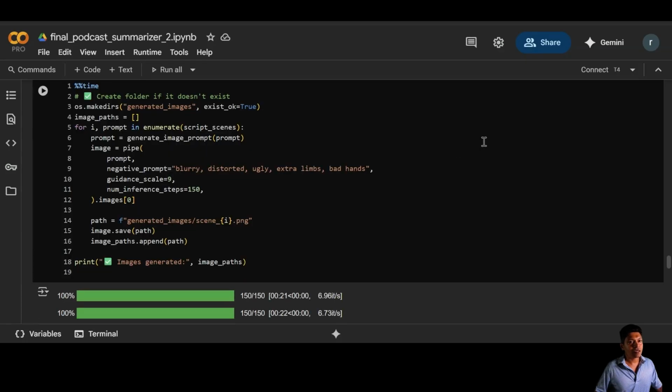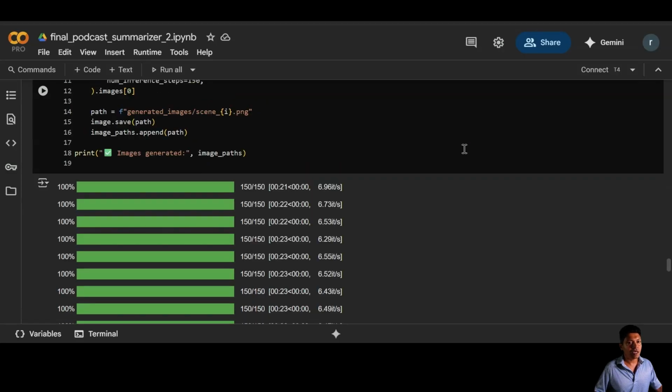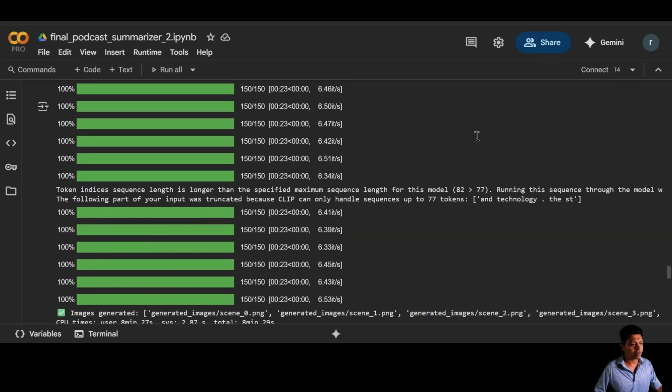Time to unleash stable diffusion on all our podcast scenes, frame by frame. We loop through each moment, generate a clean visual prompt, and politely ask the model not to give us extra limbs or nightmare fuel. Each image gets saved neatly to disk like an AI powered storyboard. And just like that, we've got ourselves a gallery of podcast moments, zero paintbrush required.